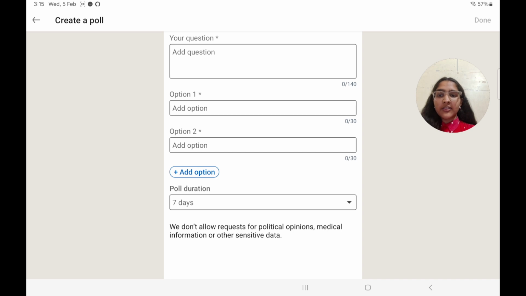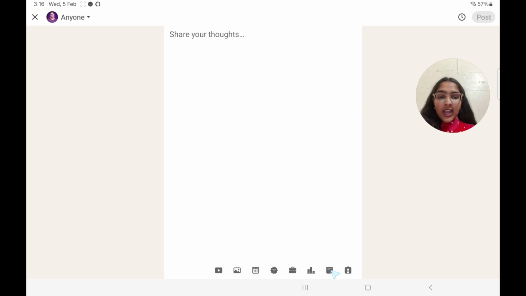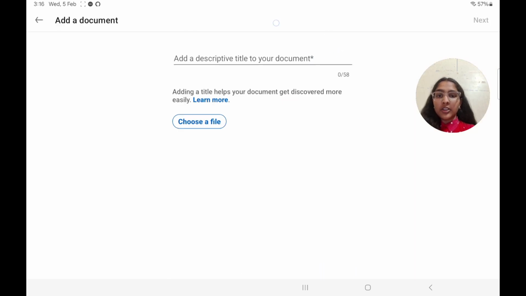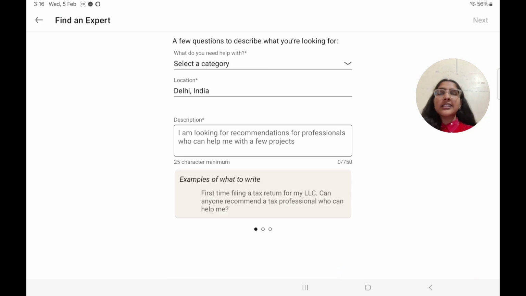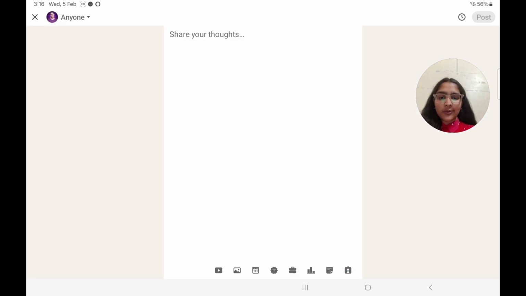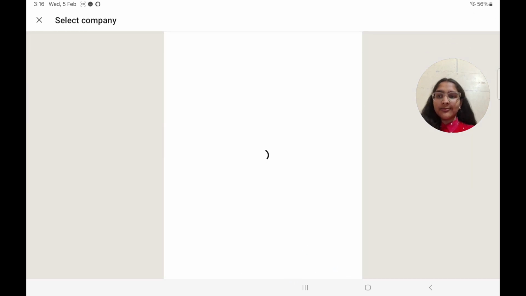The next we have is a poll. You can always add polls. These are a great way for you to connect with your audiences, and you can also add documents. अगर तुमने कोई research paper वगैरह लिखा है तो you should definitely post out your documents here. And yeah, last is if you want to find an expert on some kind of a thing, you can always do that, and this is for the job.